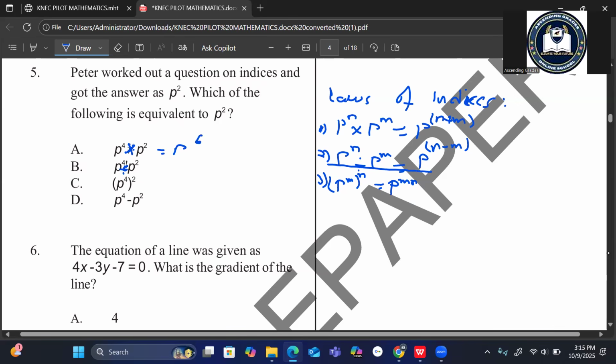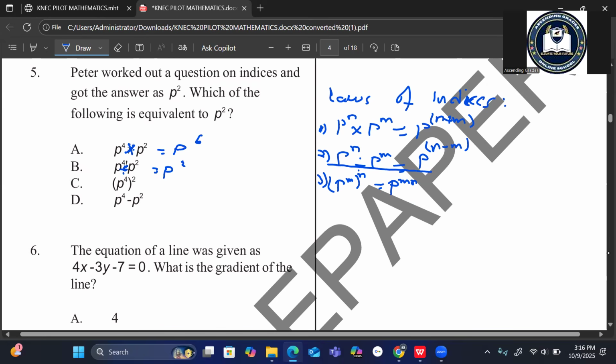This is the same as p power 6, because when it comes to multiplication in the laws of indices, you add the powers. What about here? You subtract. This one is the same as p power 4 minus 2. Division means you subtract the powers. So 4 minus 2 is 2. So now, this becomes the choice.